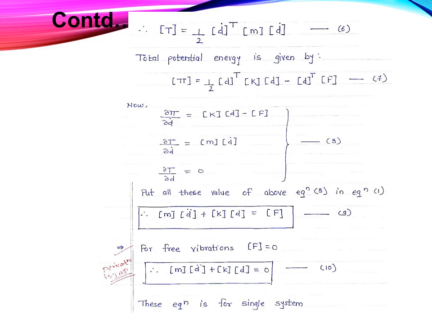You will get one equation, that is M into d double dot plus K into d is equal to f. For free vibration, the forcing action is 0, therefore the equation is modified as M into d double dot plus K into d is equal to 0, and this is the equation for a single system. If there is more than one system, then the equations are modified.